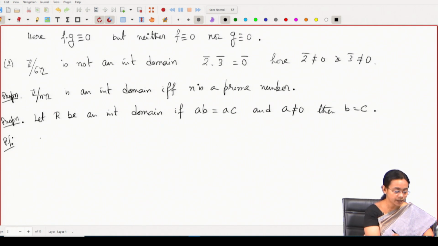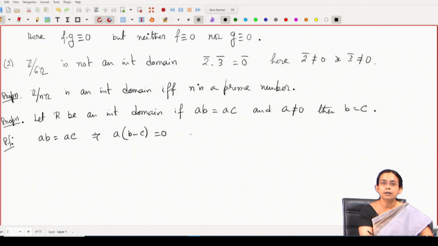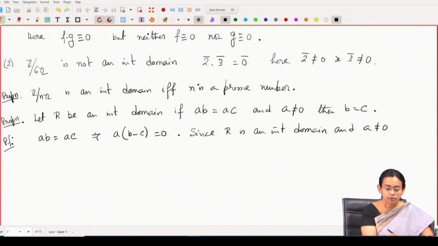So, I have a b equal to a c. I can rewrite this as a into b minus c equal to 0. Now, since R is an integral domain and a is non-zero, this implies that b minus c has to be equal to 0, which says that b equals c.